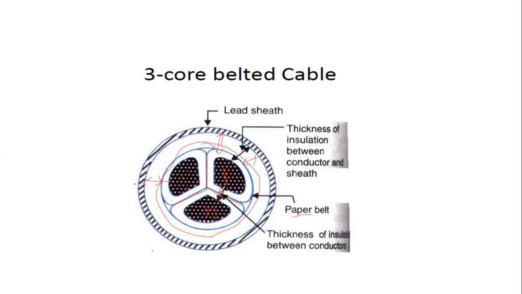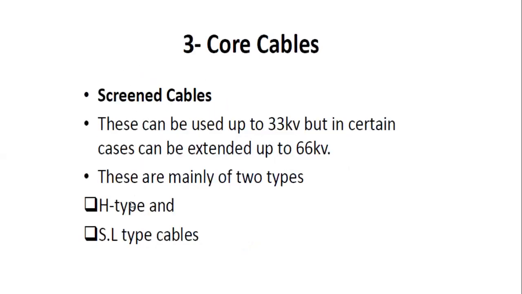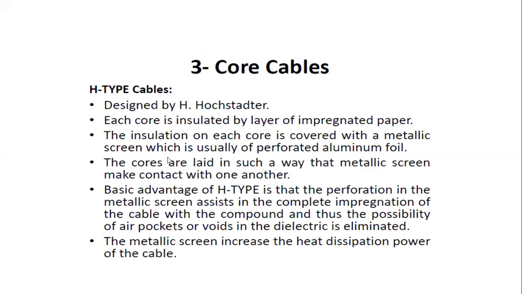The gap between these two conductors or two cores is the thickness of insulation between the conductors. This is the cross-sectional view of the three-core belted cables. These three-core belted cables are again classified into H-type cables and SL-type cables. This can be used up to 33 kilovolts. These are mainly two types, the H-type cables and the S-type cables.